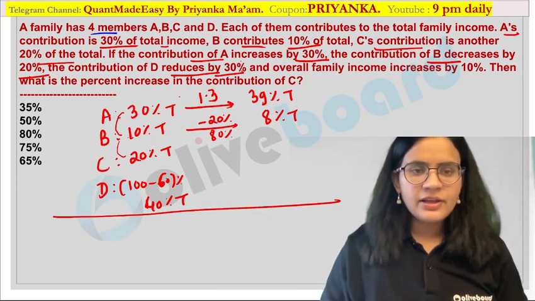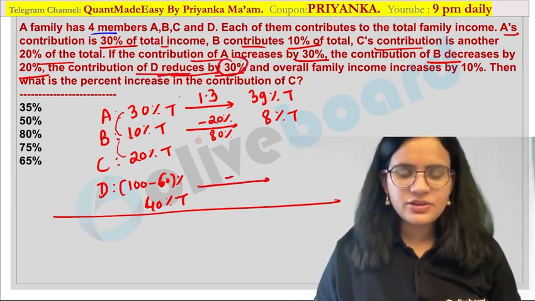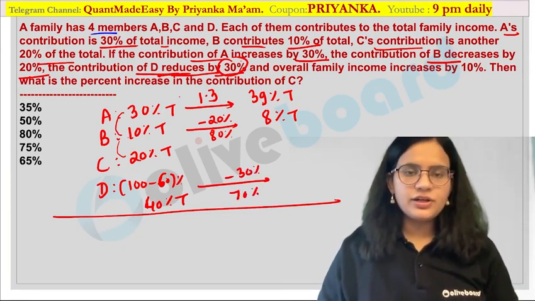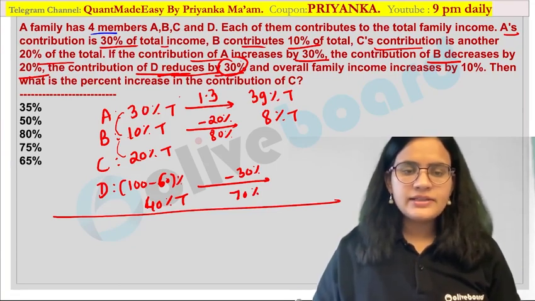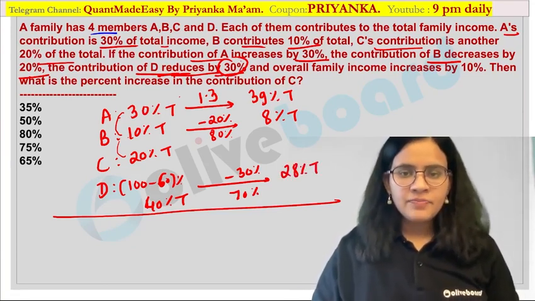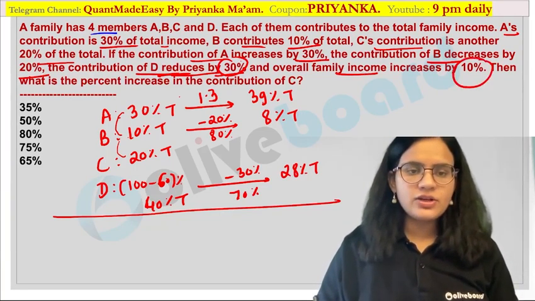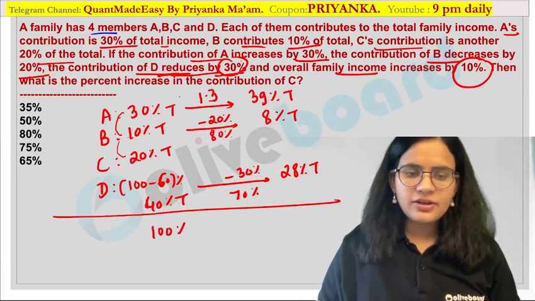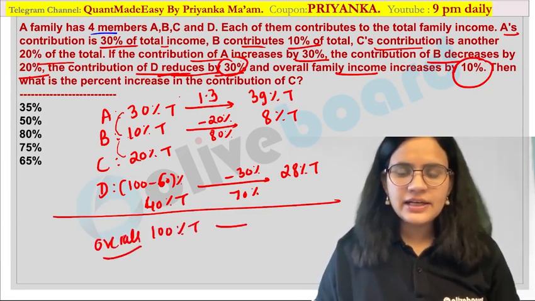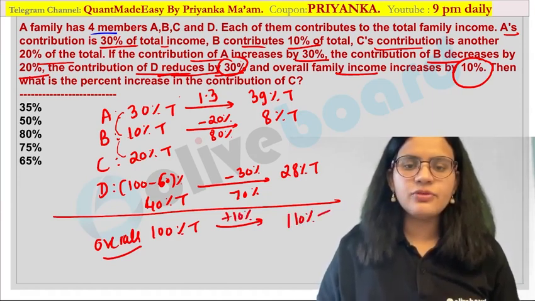Now they have given that the contribution of D is reduced by 30%. So this value is reduced by 30%, and the multiplication factor would be 70%. So what will you get in this case? 0.7 into 40, that is nothing but 28% of T. And the overall family income is increased by 10%. So how much is the overall income? 100% of T is the overall income. This value is increased by 10%, that is nothing but 110% of T.